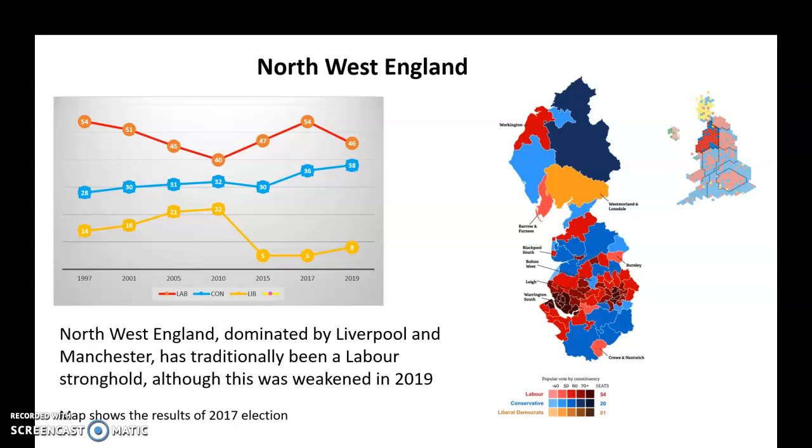But again, there were some inroads by the Conservatives in the northwest of England. So if you look on this map, Crewe and Nantwich on the bottom, that went blue. Burnley went blue. Leigh, which is pointed out, went blue. Barrow, actually, I think, went blue as well. And Workington went blue at the very top as well. So they lost a number of seats to the Conservatives, but it's less strong Labour, which is still pretty Labour, isn't it? They're still ahead of the Conservatives and way ahead of the Liberals in this area.